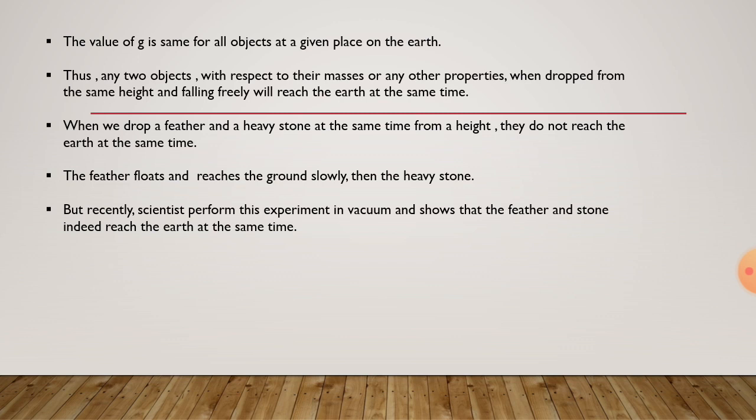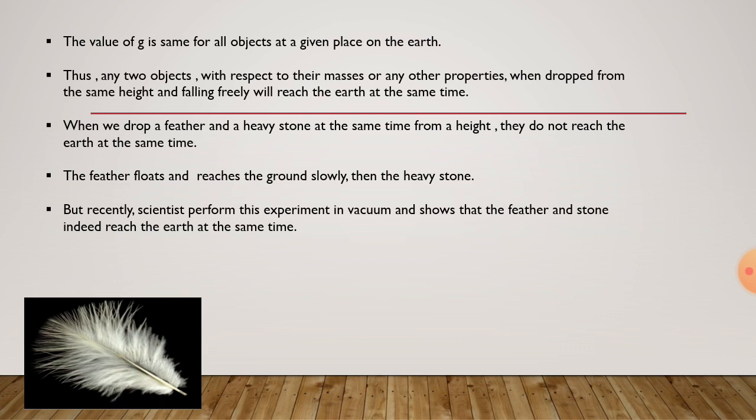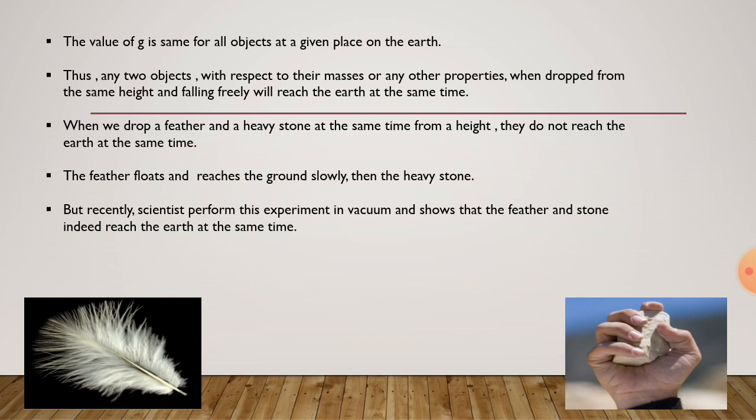Now we are going to take two examples: a feather and a stone. When we drop a feather and a heavy stone from a height, they do not reach the earth at the same time. The feather floats and reaches the ground more slowly than the heavy stone.